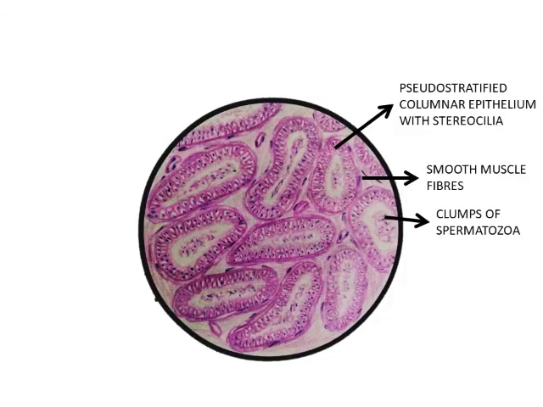This is the picture of the epididymis. Show sections of coiled ducts of various shapes lined by pseudostratified columnar epithelium. Draw smooth muscle fibers surrounding it, and in the lumen show clumps of spermatozoa.